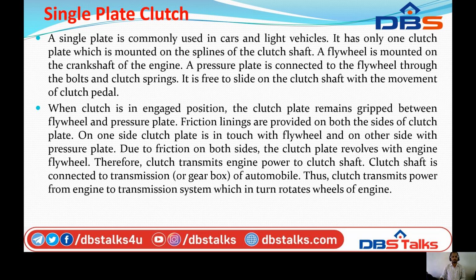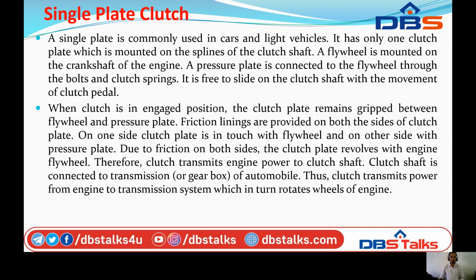And then when the clutch is in the engaged position, the clutch plate remains gripped between the flywheel and the pressure plate. So frictional linings are provided on both sides of the clutch plate. One side of the clutch plate is in contact with the flywheel and the other side is with the pressure plate. Due to this, there is friction on both these sides, which means a greater frictional resistance is provided, and the clutch plate revolves with the engine and flywheel.